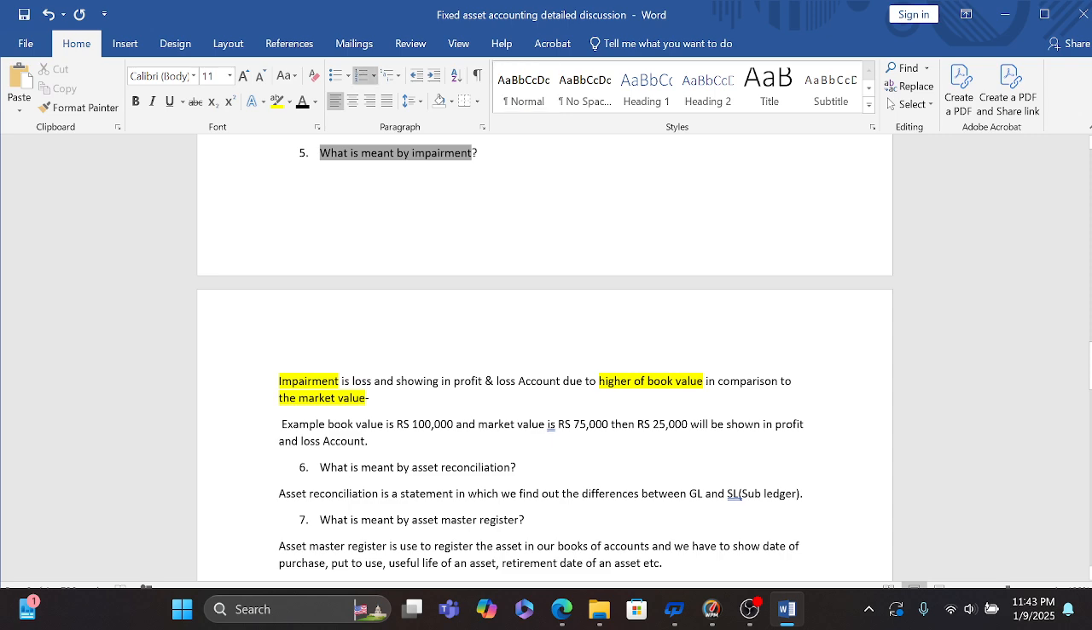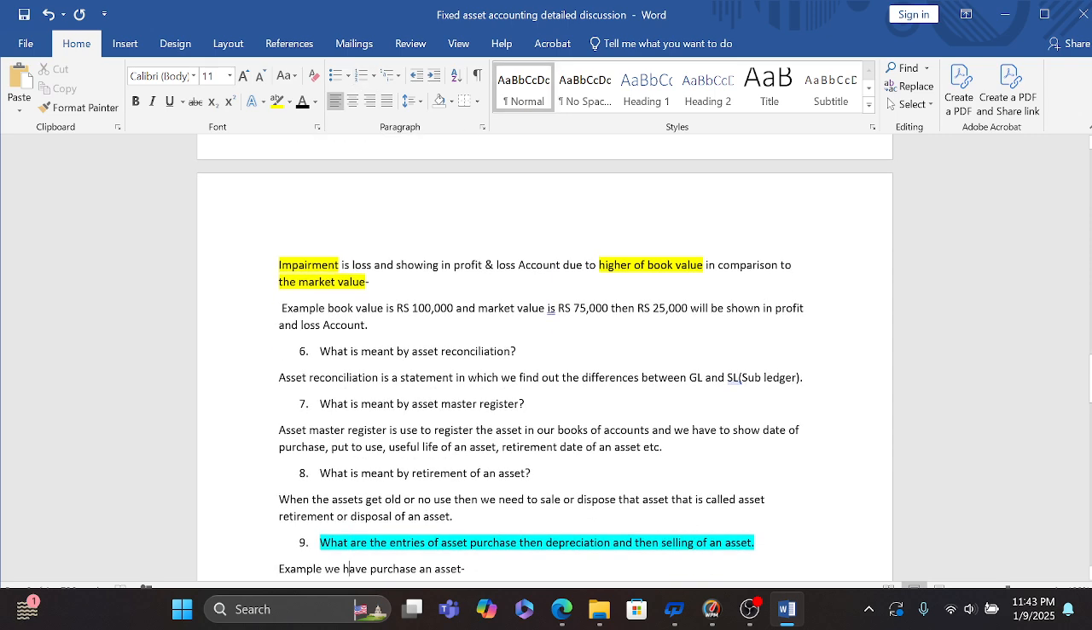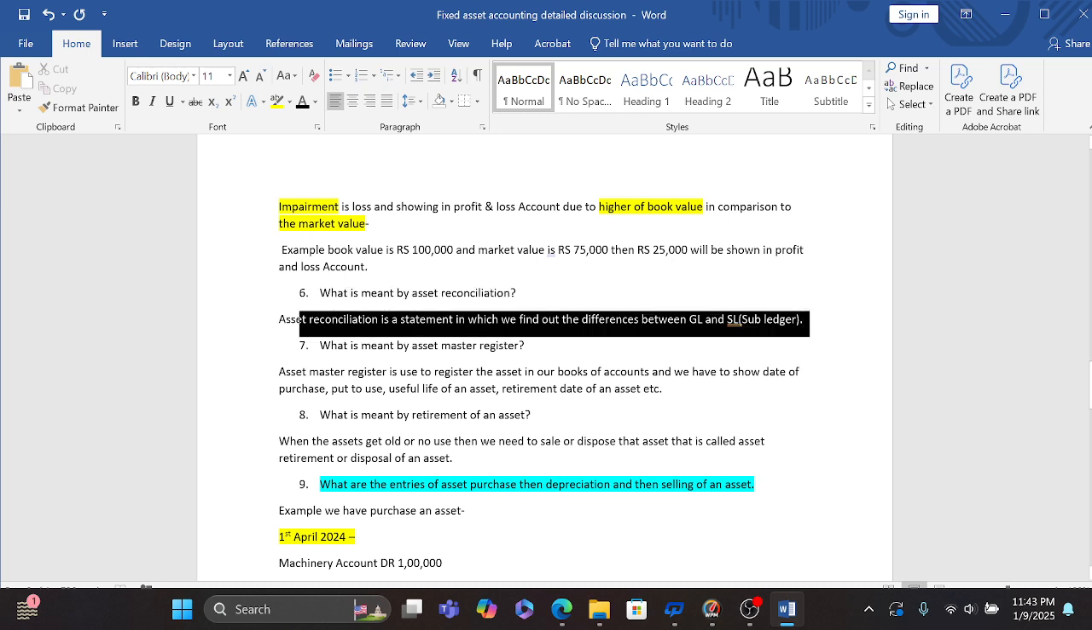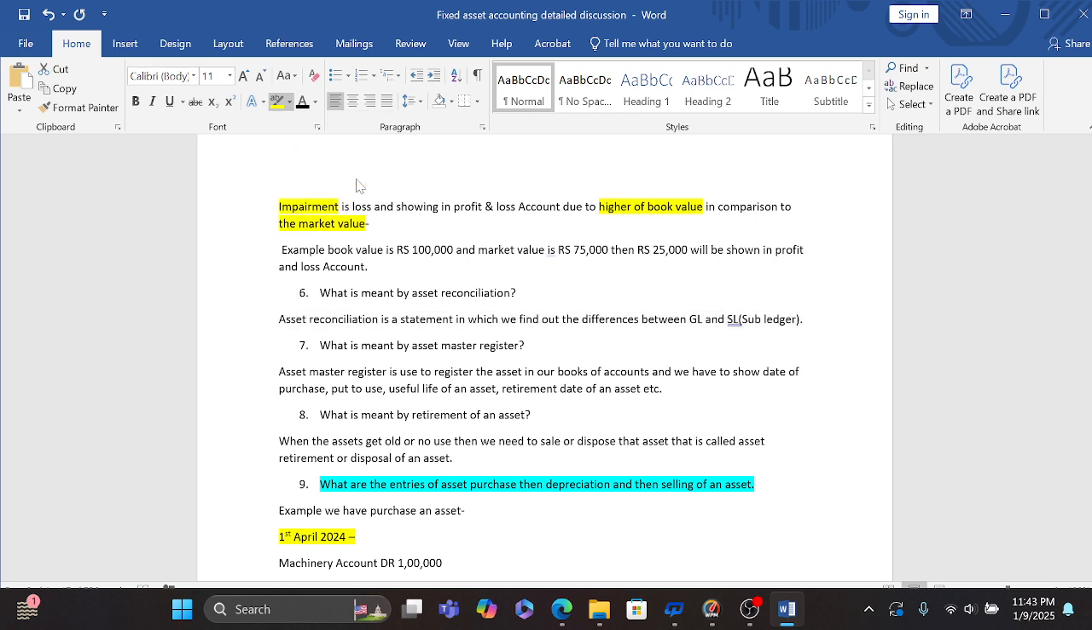Okay, so our next step is what you mean by asset reconciliation. Asset reconciliation is a statement in which we find out differences between GL and sub ledger. एसेट रिकंसिलिएशन में हम लोग GL एंड सब लेजर के बीच में डिफरेंस निकालते हैं. Like we have a bank reconciliation in which we have to check the differences between the cash book and passbook. Here we have to check the differences between the GL and SL balance.